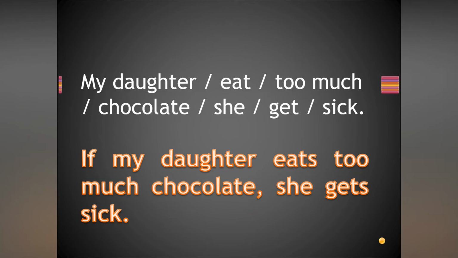One more sentence to practice. My daughter eat too much chocolate. She gets sick. This is the jumbled sentence, jumbled words. You have to make it into a full sentence by using the if clause. If my daughter eats, because it is a singular subject, so it is V1. Yes, my daughter eats too much chocolate. She gets, singular subject, so she gets sick. Obviously, if you eat more chocolate, obviously you will get sick, right?